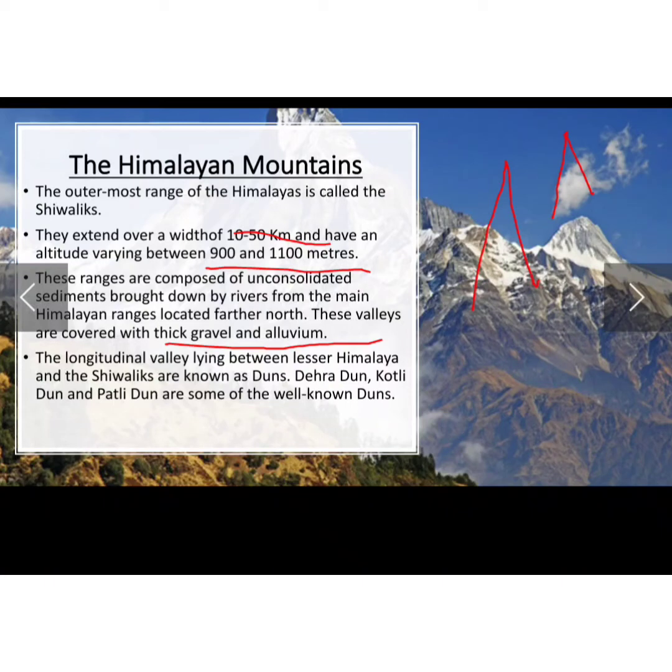Now talking about the longitudinal valley, the longitudinal valley between the Lesser Himalaya and the Shivaliks is known as Duns. See, if this is the Shivaliks and this is the Lesser Himalaya, then this valley is known as Dun. We are aware of certain Duns, for example Dehradun. You can see one thing common in every name: Kotli Dun, Patli Dun. These are the Duns, with a prefix attached to them, followed by Dun.